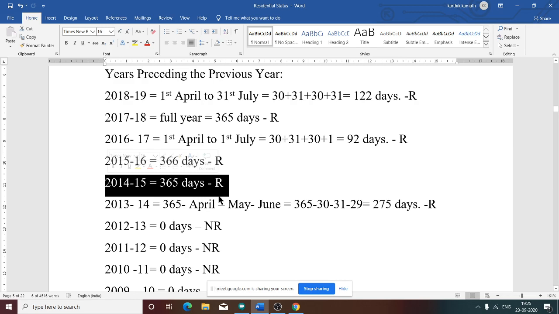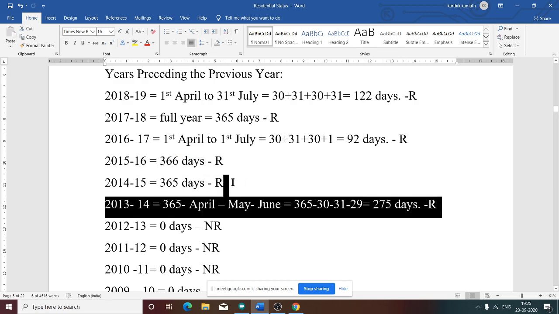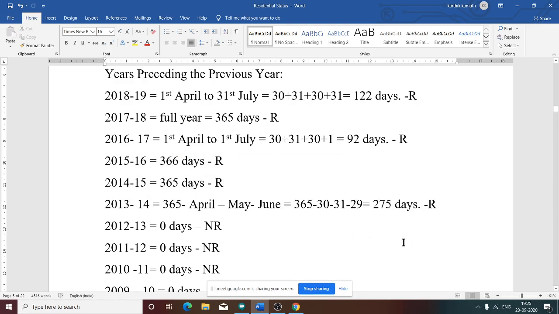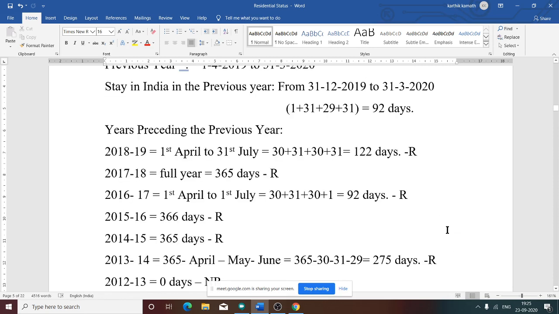Yes, more than 182 days. That is why R. So, 13 and 14. 13, yes sir. 14 is also more than 182 days, R. Okay. Now, in the last 7 years, 730 days. Now make the total. Whether it is more than 730 days in the last 7 years. 122 plus 365 plus 92 plus 366. Yes, of course it is more than 730 days.